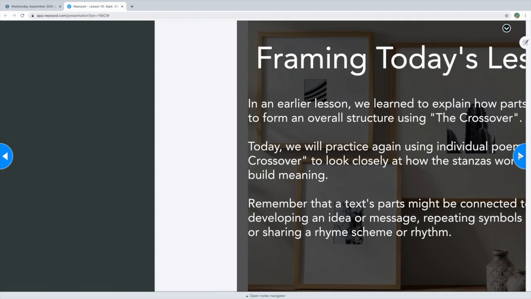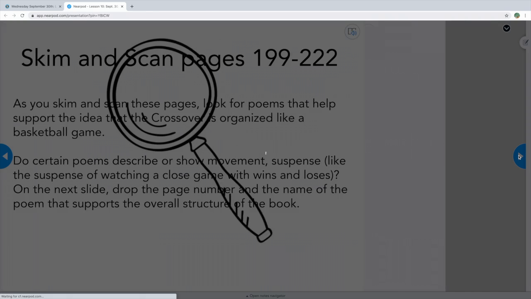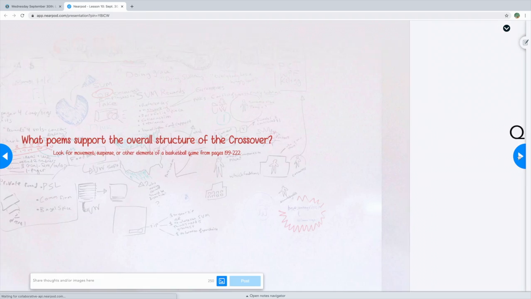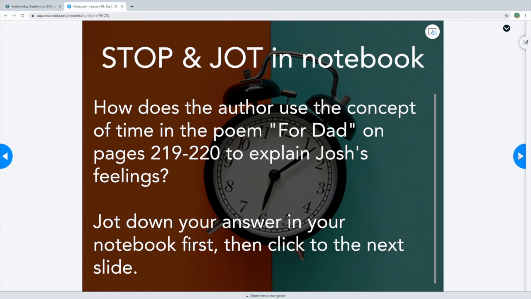So there are a few things in here that you need to be able to do. Most of this is guided practice. You're working with overall structure. We've done this plenty of times in class and in independent lessons. But one of the things I really wanted to emphasize is for your text-dependent questions.